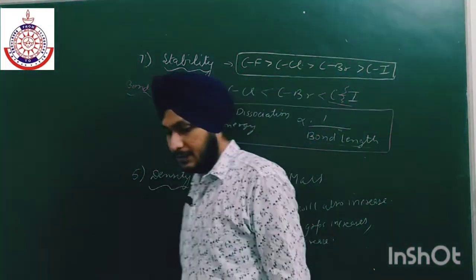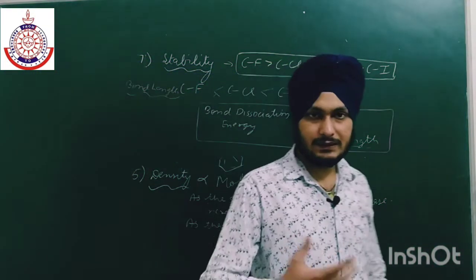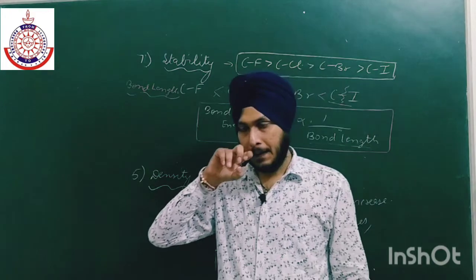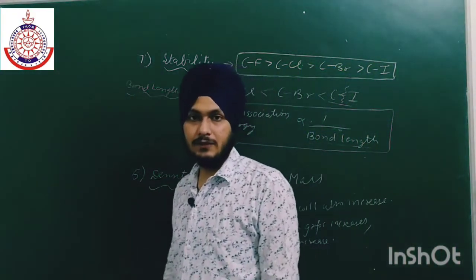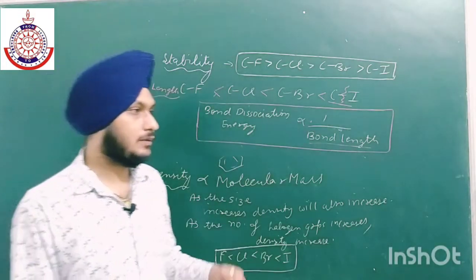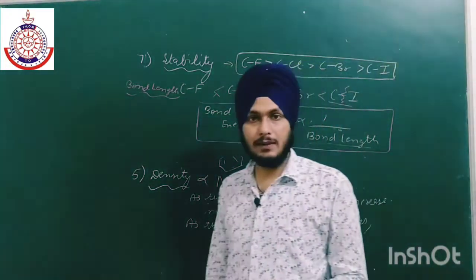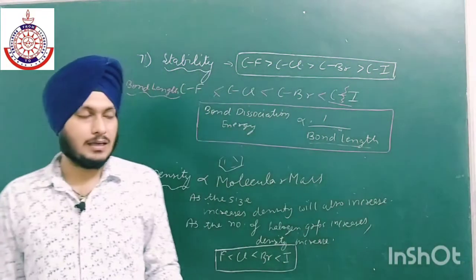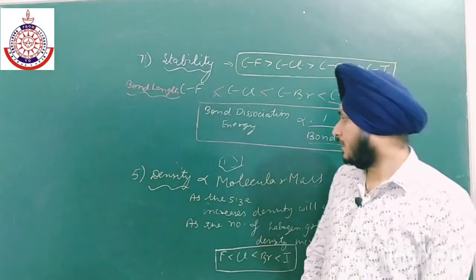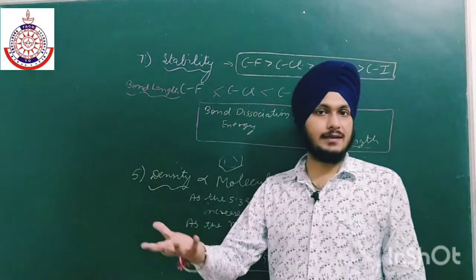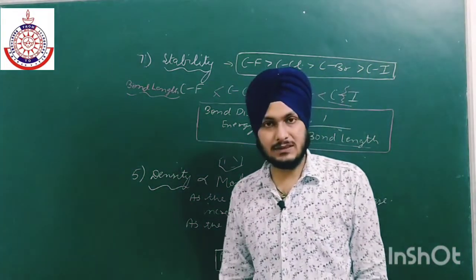So these are some main physical properties. First we have physical state, color and odor, and the second property is melting point and boiling point. The third one is dipole moment, and the fourth one is solubility. The fifth is density. The sixth one is inflammability, and the last one is stability. So this is all about the physical properties.